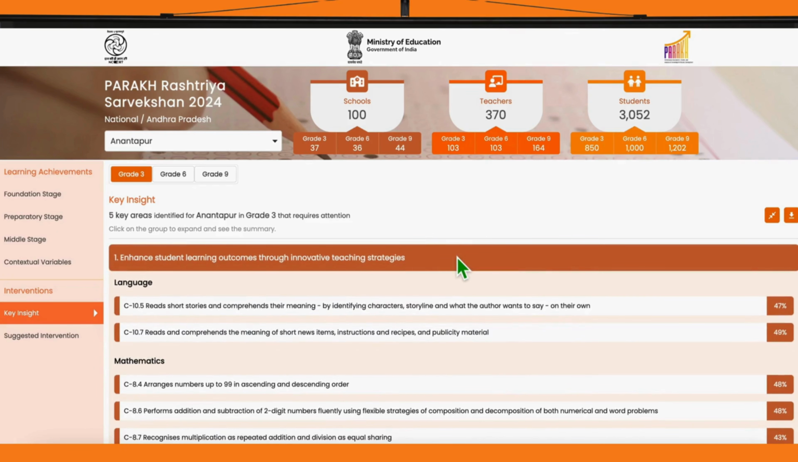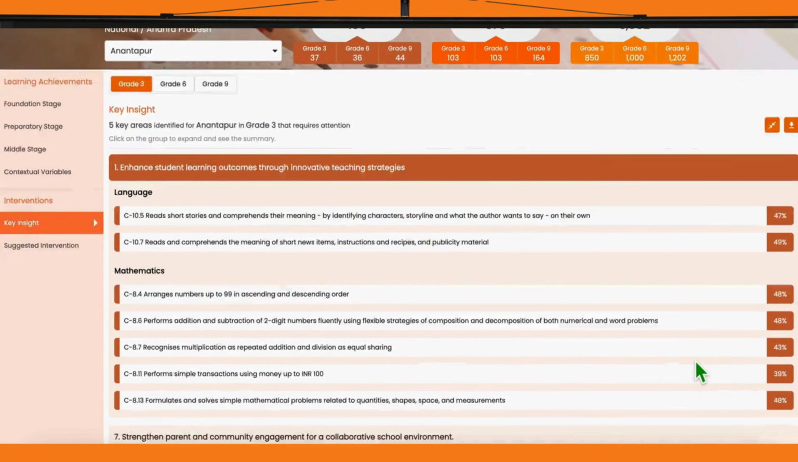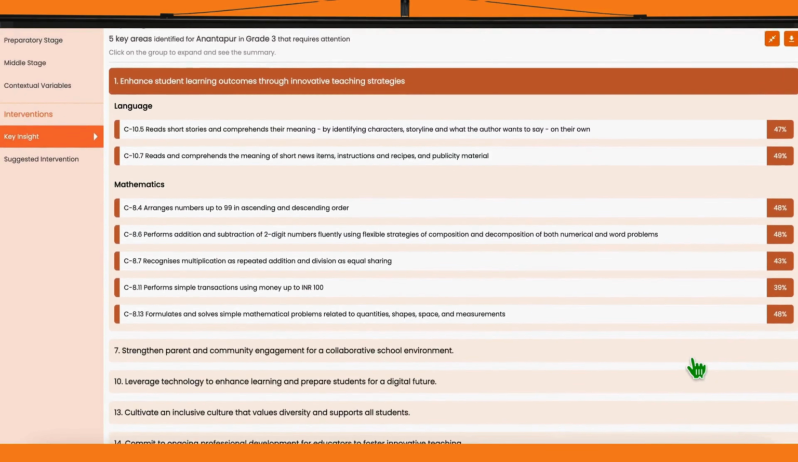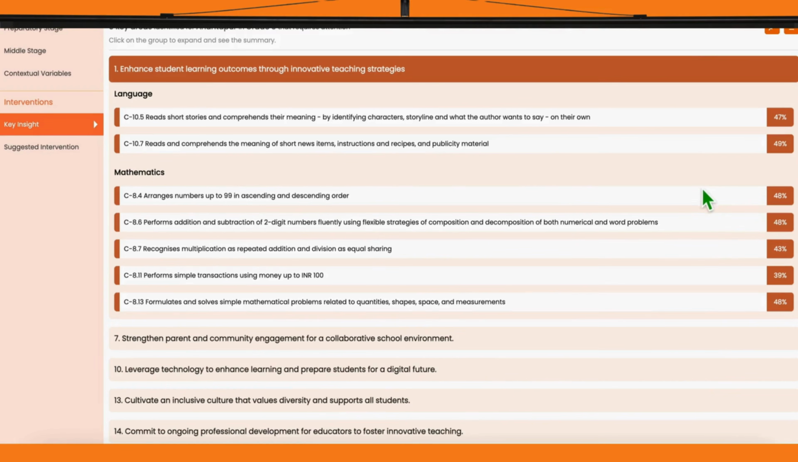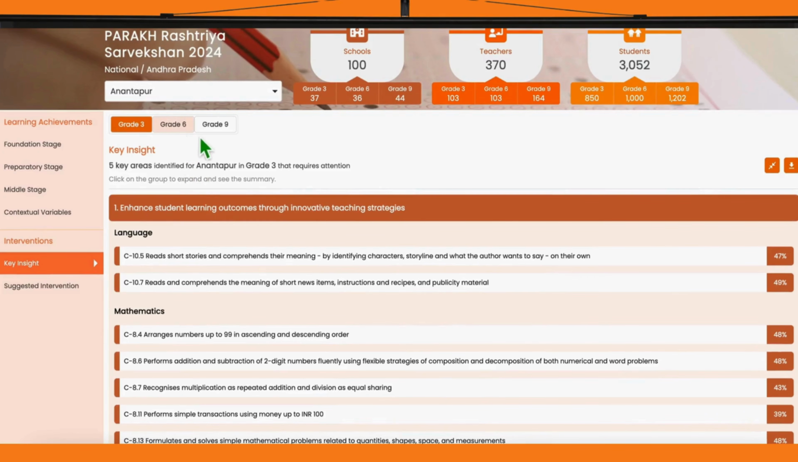Enhance student learning outcomes through innovative teaching strategies. This expands to show the specific competencies where students have underperformed. For example, only 47% of students were able to read and comprehend short stories independently. You will also find similar insights under subjects like mathematics with clearly defined skill gaps. These insights are generated automatically from student performance data and are available for all grades: grade 3, 6, and 9.